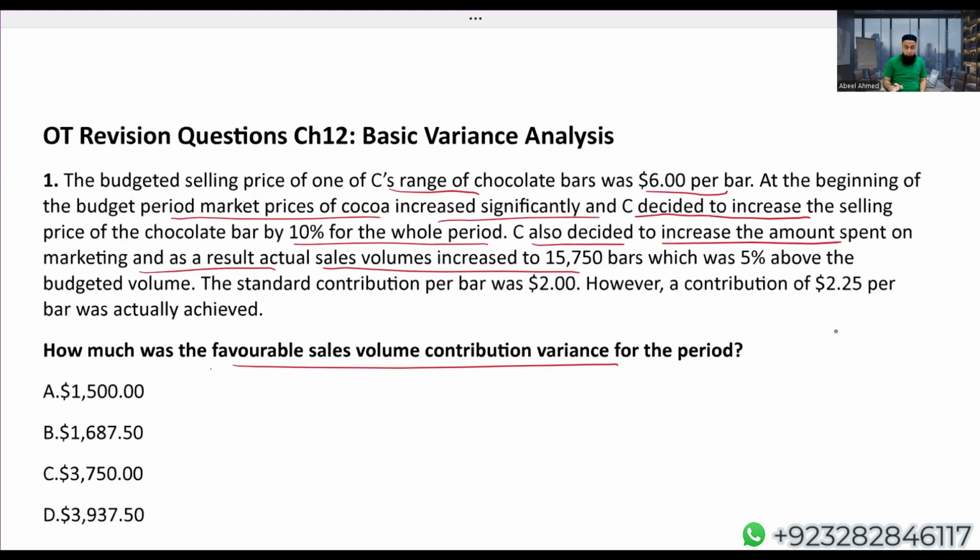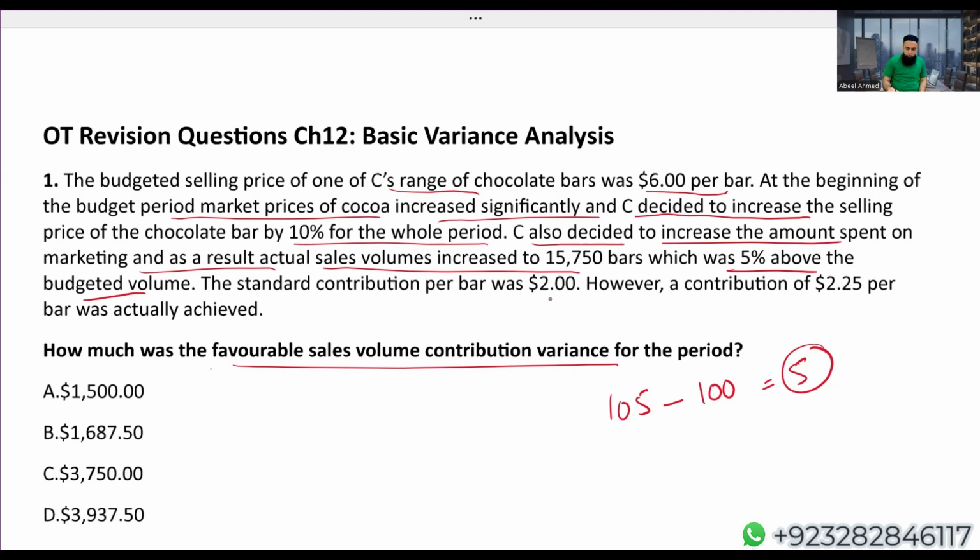15,750 bars. They sold it, which was 5% above the budgeted volume. Your actual sales is 5% more than the budgeted, which means logically my actual sales units are representing 105%, or I'm just writing 105. Budget was 100%. So logically, you end up selling 5% more than the original budget. So obviously when actual sales units are more than the budgeted, the variance is going to be favorable.